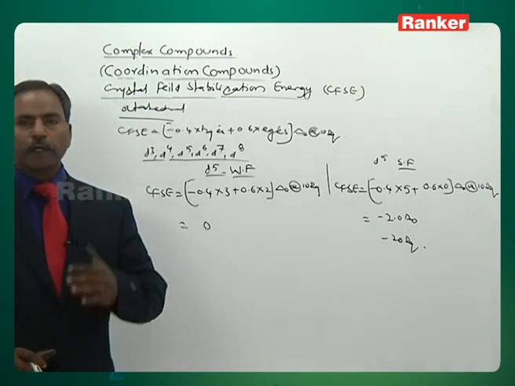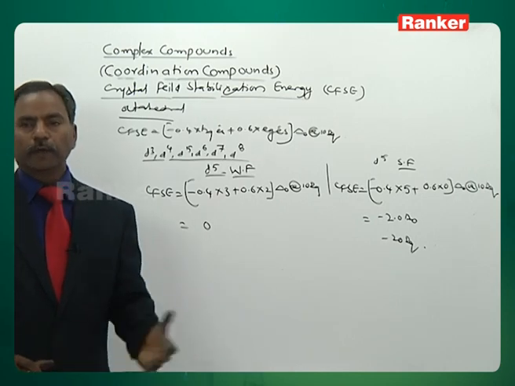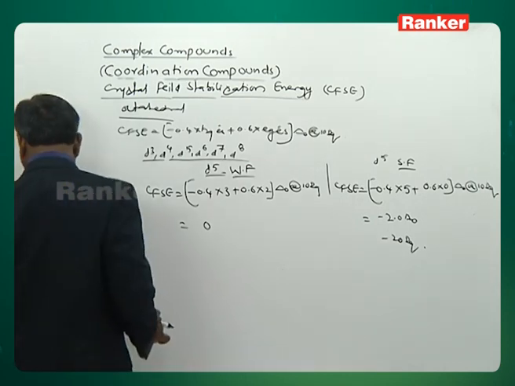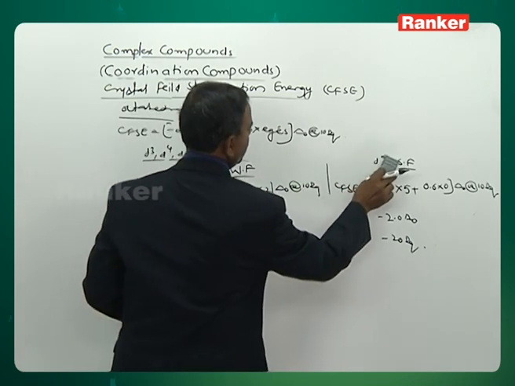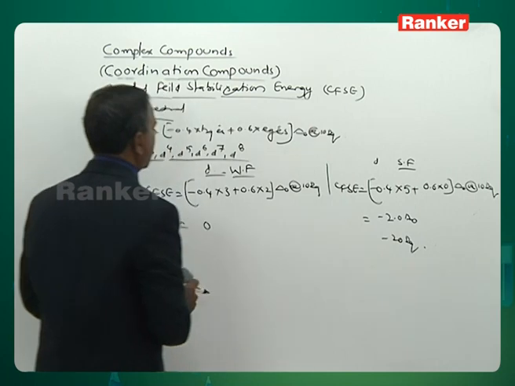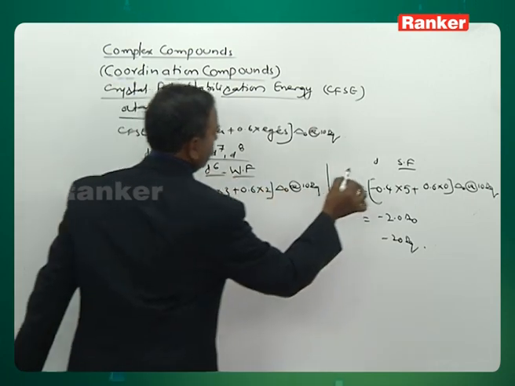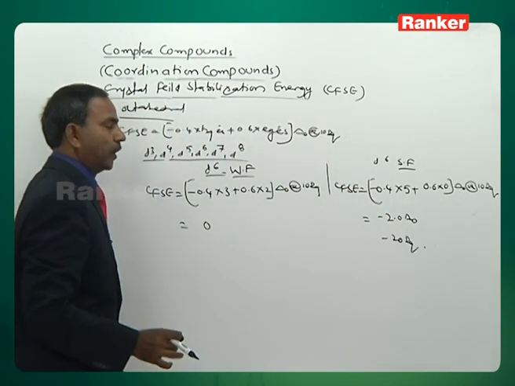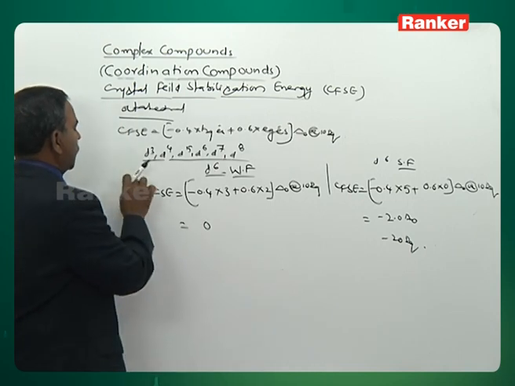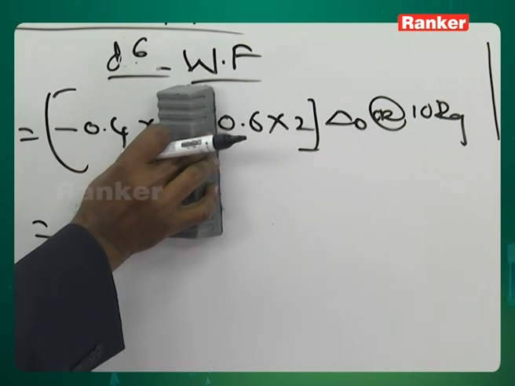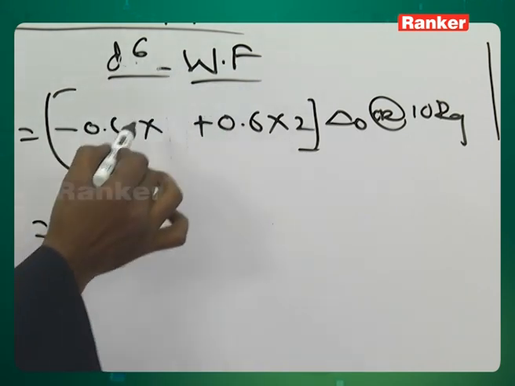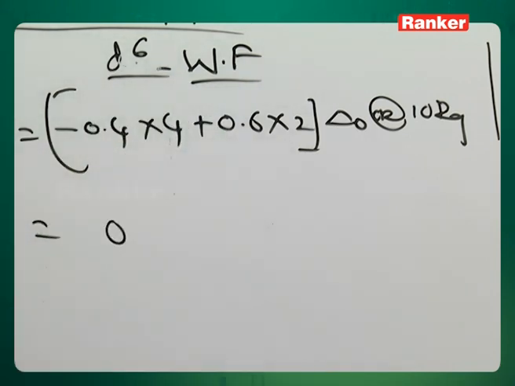Coming to d6 electronic configuration, d6 weak field and d6 strong field, take both. See the distribution of electrons. The 6th electron comes down, therefore it is t2g4 and eg2.